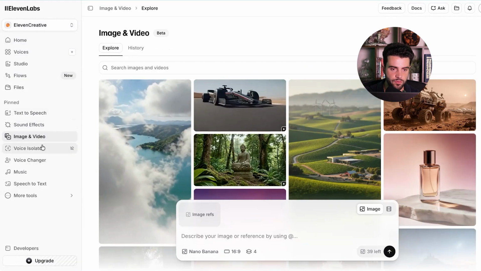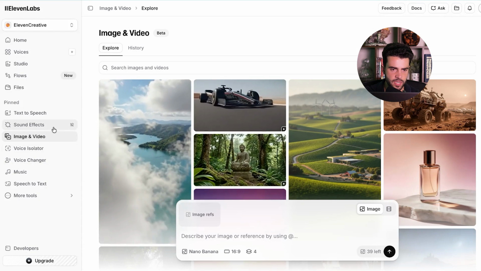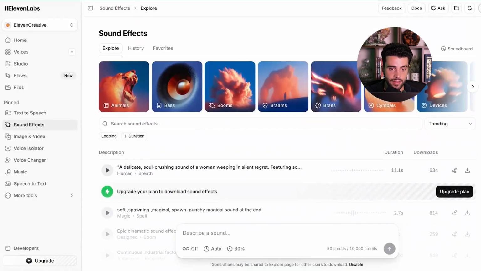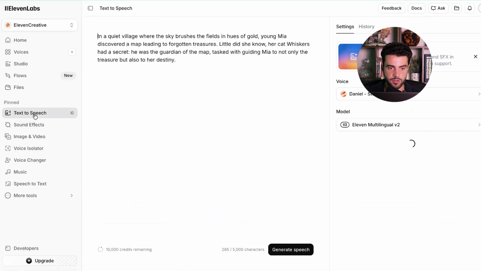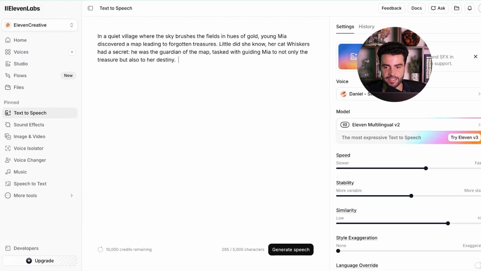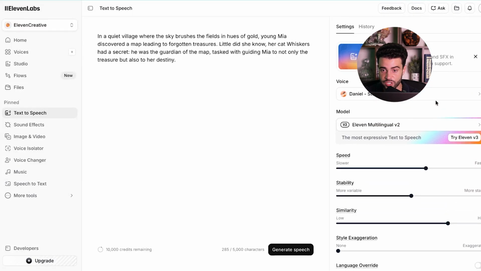Now you can use this for different things. They have a lot of different features here, such as voice changer, voice isolator, image and video, sound effects. So you can really use ElevenLabs for a lot of things related to the audio side of things. What we like using it for is, like I mentioned, creating video sales letters, video ads, content that has any type of voiceovers. This is gonna work really great. The cool thing about it is you can really change a lot of different things.